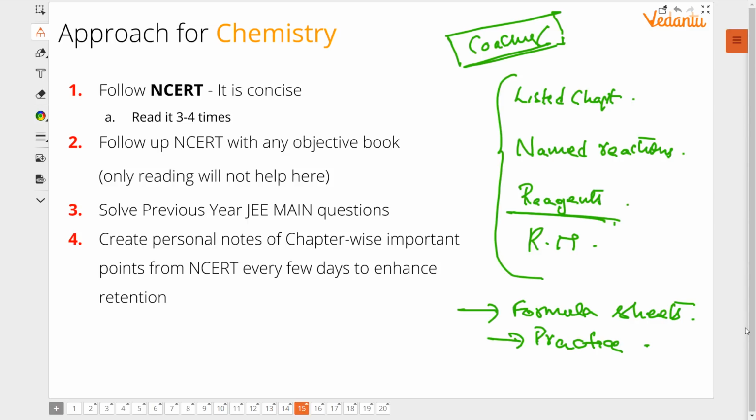Now, you get to see the slide approach for chemistry. That's what we have discussed so far. Follow NCERT because it's very concise, 3 to 4 times. We have discussed how to do 3 to 4 times. And then any objective book. What is this objective book? How many of you are following Arihant series of test papers or Arihant book for practicing, or OP Tandon for practicing? Bahadur for physical chemistry or numerical chemistry? Are you? You are, right?